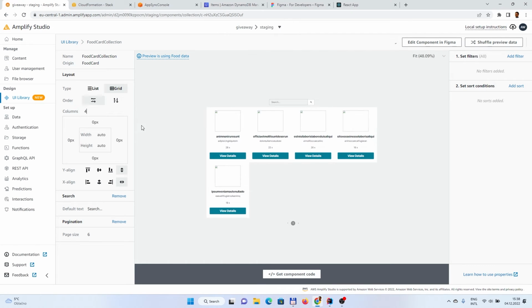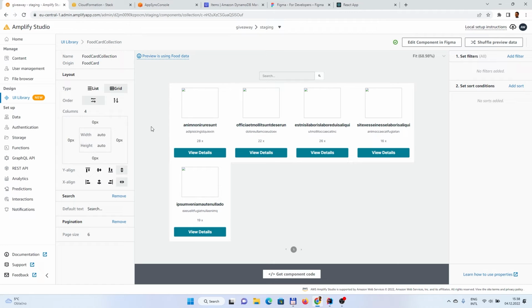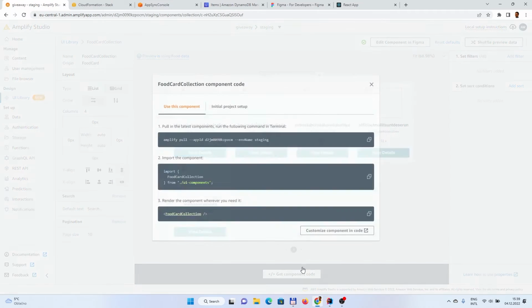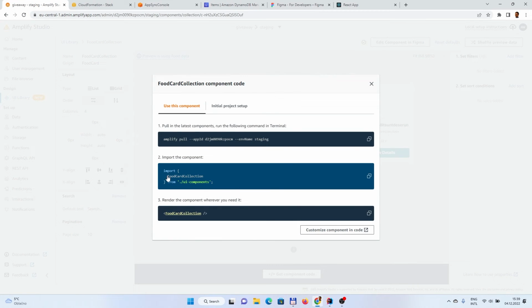And we could, of course, configure a lot of stuff, yeah. Let's say that the page size is, I don't know, 10 or whatever, yeah. We can shuffle preview data, and we can apply sort conditions and whatever else.